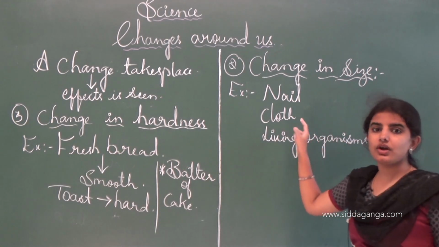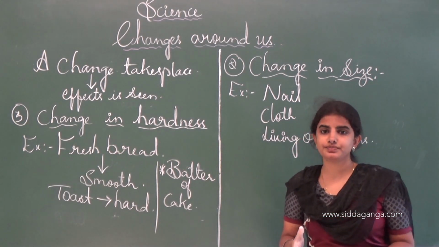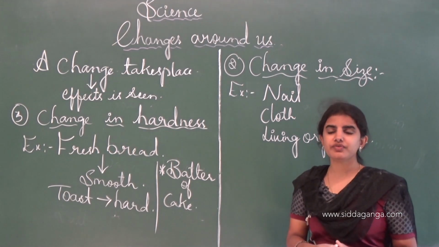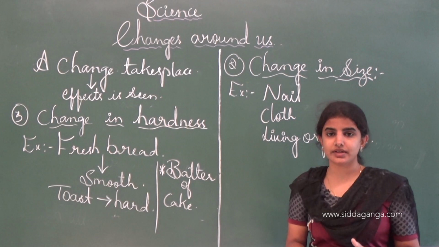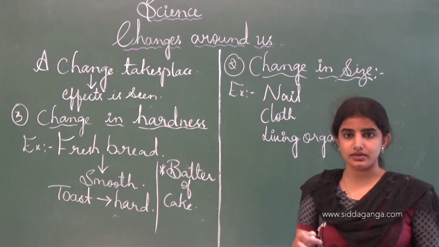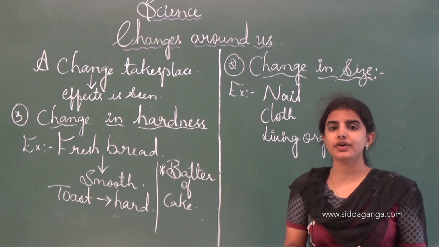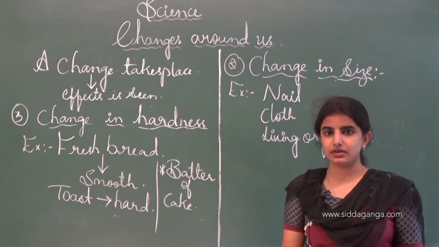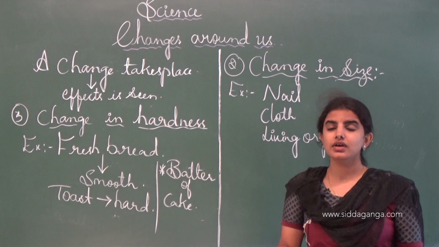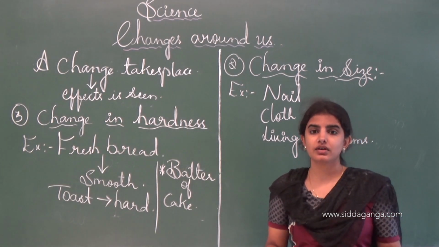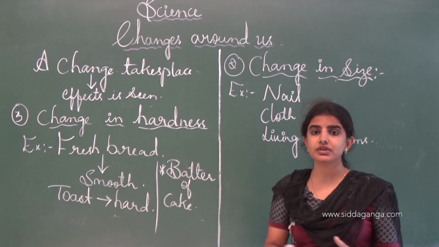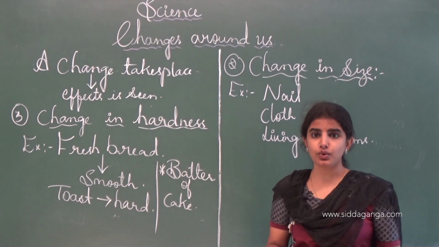And also cloth. See, for example, in 3rd standard you wore a uniform which was short in length, and now if you wear such a uniform, it is very short compared to the previous one. See, the uniform will become short in length if we wear it now.